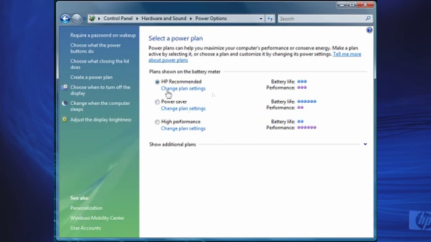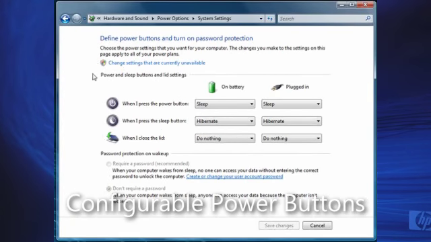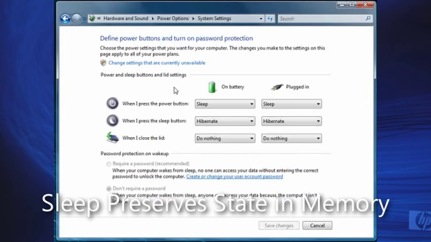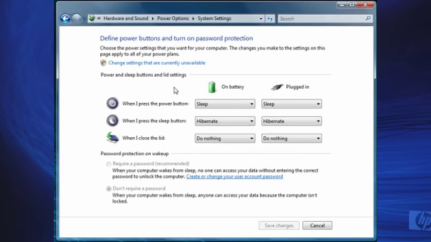Now, some of the settings that are controlled by these profiles are things like, what do the power buttons do? You can set your notebook to do things like sleep or hibernate based on different power buttons. Sleep means the notebook preserves its state in memory, uses a little bit of battery power to preserve that state, but you can go into sleep mode very quickly and come out of sleep mode in seconds. So very convenient when you're carrying your notebook from class to class or meeting to meeting. Or I even use that overnight. I'll go into sleep mode when I go to sleep at night, and when I need to use my machine the next morning, I bring it out of sleep, and it comes up in seconds.